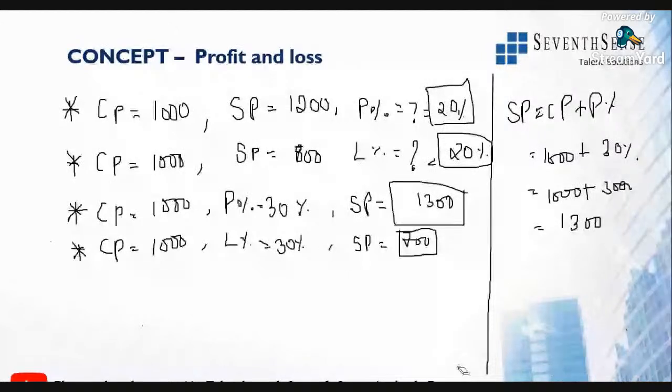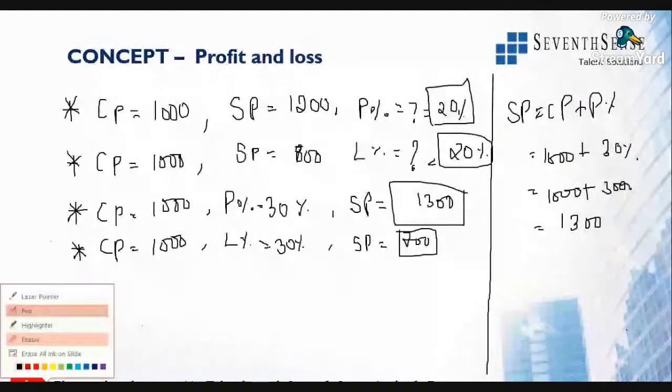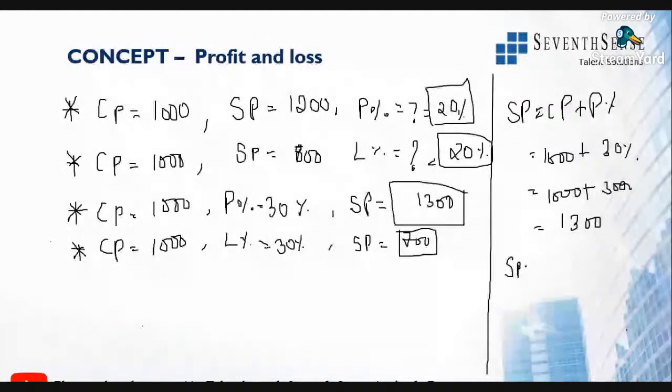So for selling price, when loss is given, it will be in the numerator itself. So selling price is equal to (100 minus loss) divided by 100 into cost price. 100 minus loss is 100 minus 30, which is 70, by 100 into cost price, which is 1000. Two zeros get cancelled. So 70 into 10 is 700. See, same value, same method, same answer. Clear? Superb. Answer is 700 rupees.